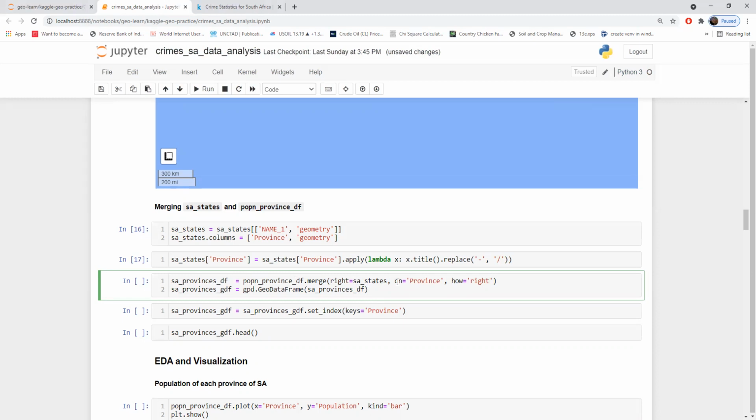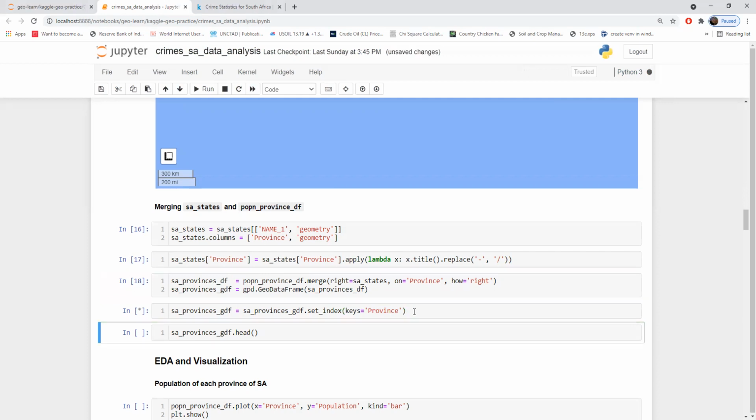So there's a column called province. I'm trying to merge SA states with population province data on this column at the right side. It just works like magic. And once we merge it, I'm again setting the index of the data to province. So you can check the result below. Once it gets executed, we can have a look.